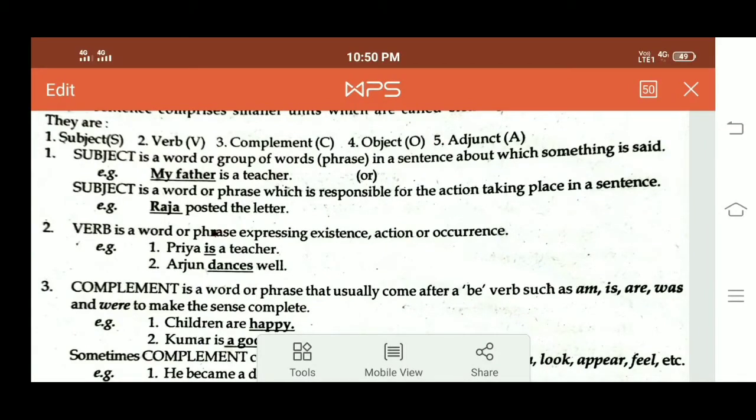Dances here is an action. A word which refers to action is called a verb. In the first sentence, the verb expressed existence. In the second sentence, it denotes action. Do you understand?